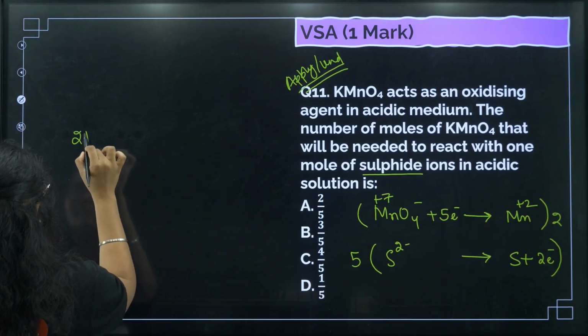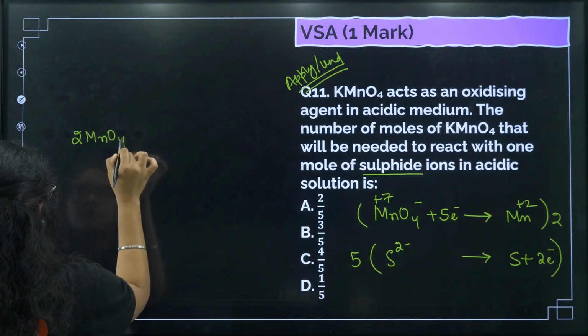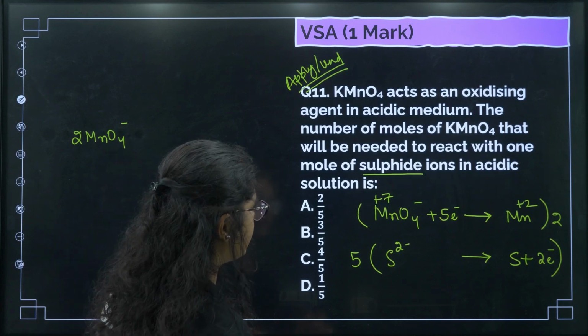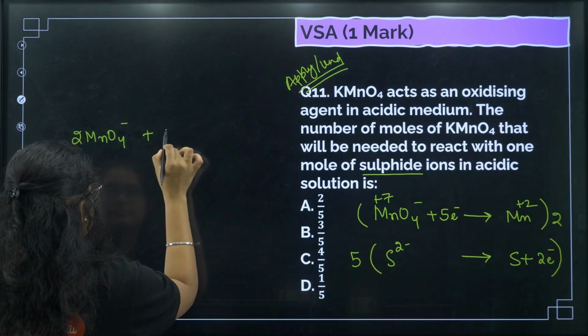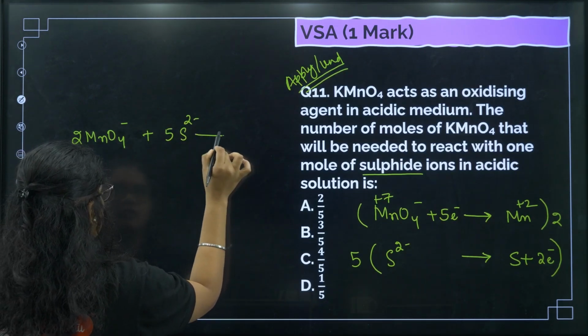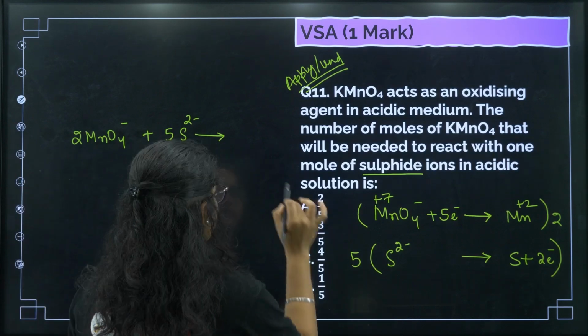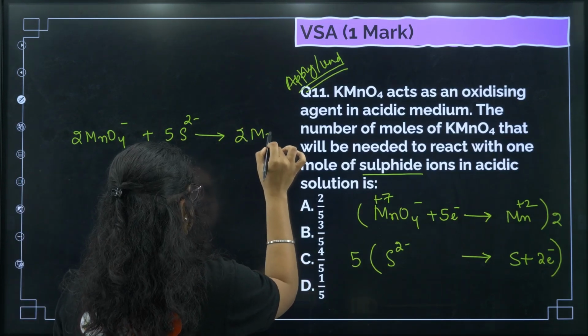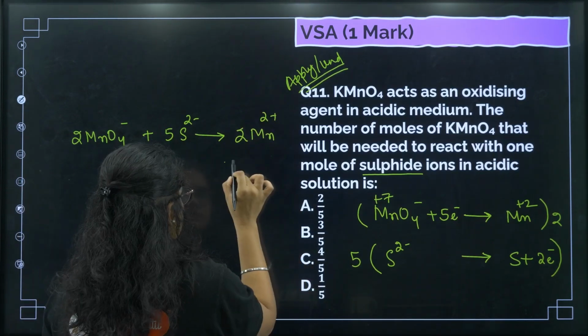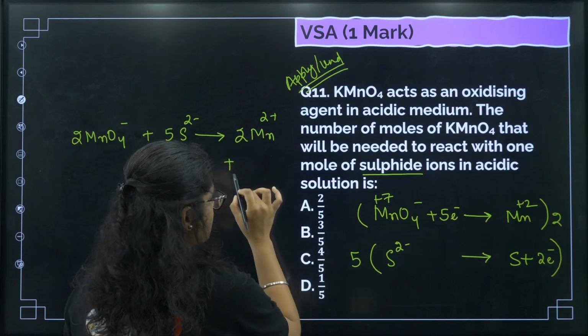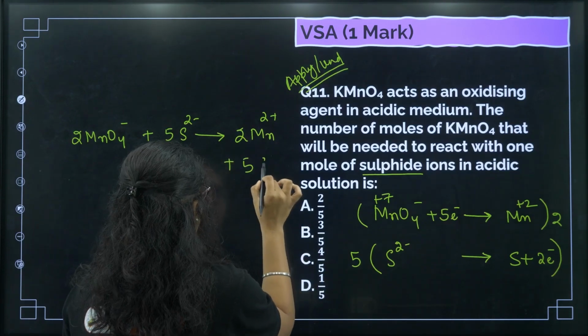2 MnO4 minus, then we will get 5 S2 minus. Okay, I'm not balancing any other thing, I'm just balancing manganese and sulfur. We need to balance oxygen also, but that is not required to solve the question, so we haven't done it.